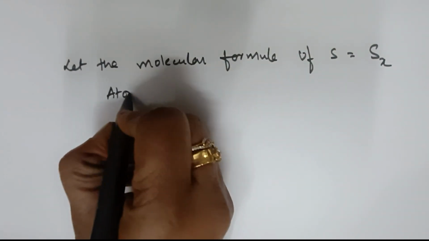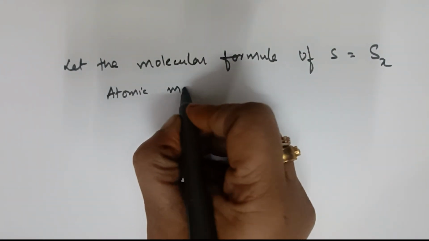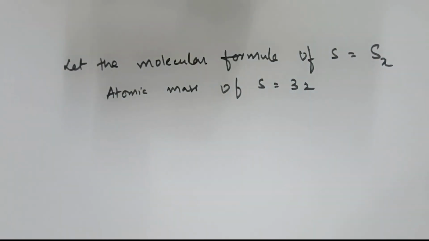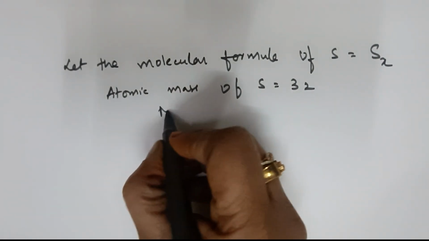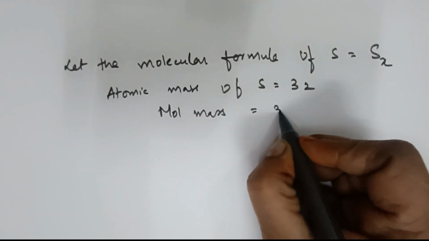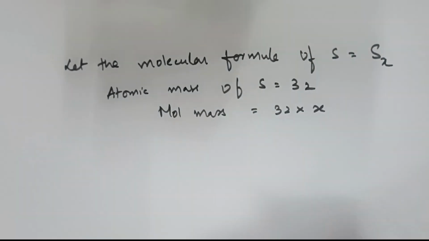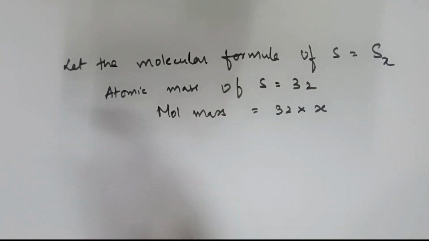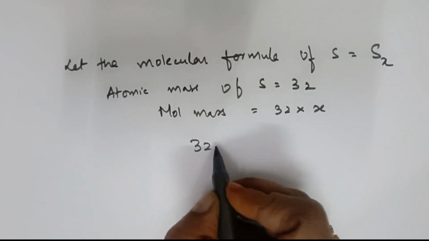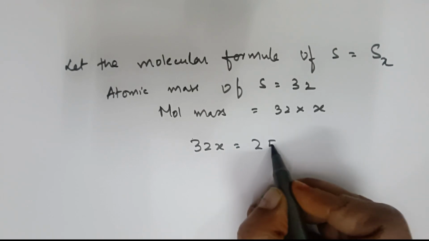Now, what is the atomic mass of sulfur? Atomic mass is already given, sulfur is 32. What is the molecular mass? Molecular mass is equal to 32 into X. Now, how much did we get for MB earlier? We got 253.